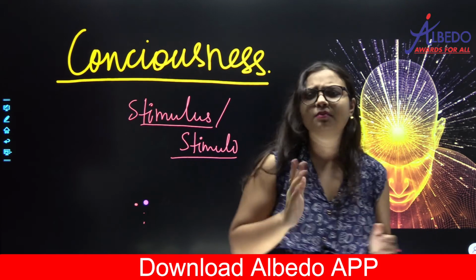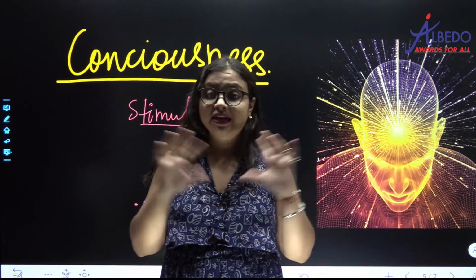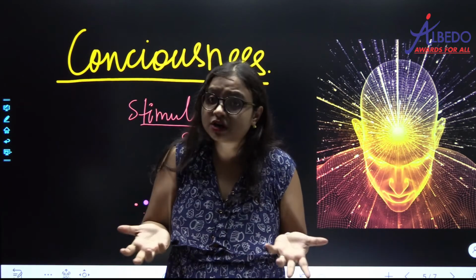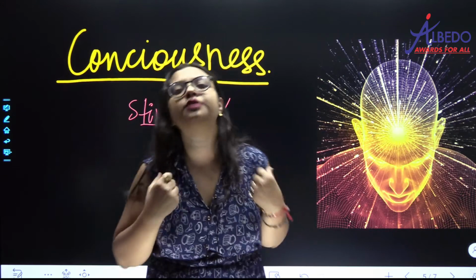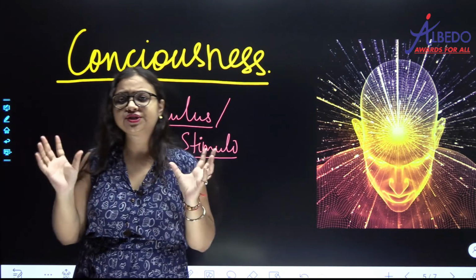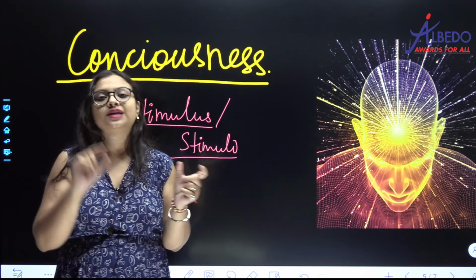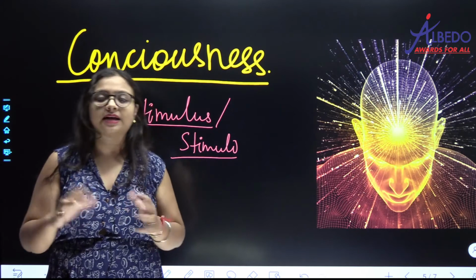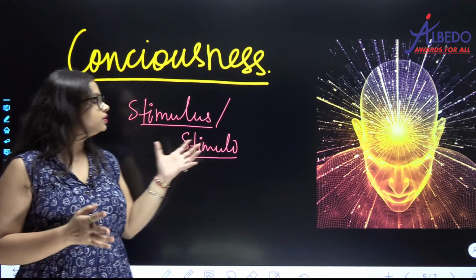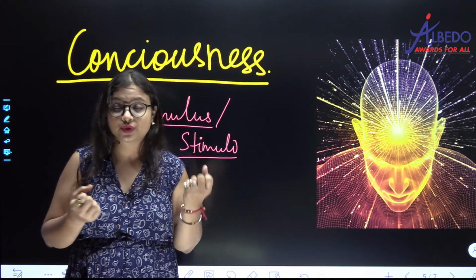है ना, क्लास 10th में भी बहुत लोग पढ़े होंगे. What is the meaning of stimulus? Any external change in your environment. What is the meaning of environment? Your immediate surrounding is your environment. Okay, so any change in your environment is what is called as a stimulus. Stimulus जहाँ पे भी आएगा याद रखना, that is singular and stimuli means plural. ठीक है. So stimulus is any change in your environment which you can sense, which you can detect.